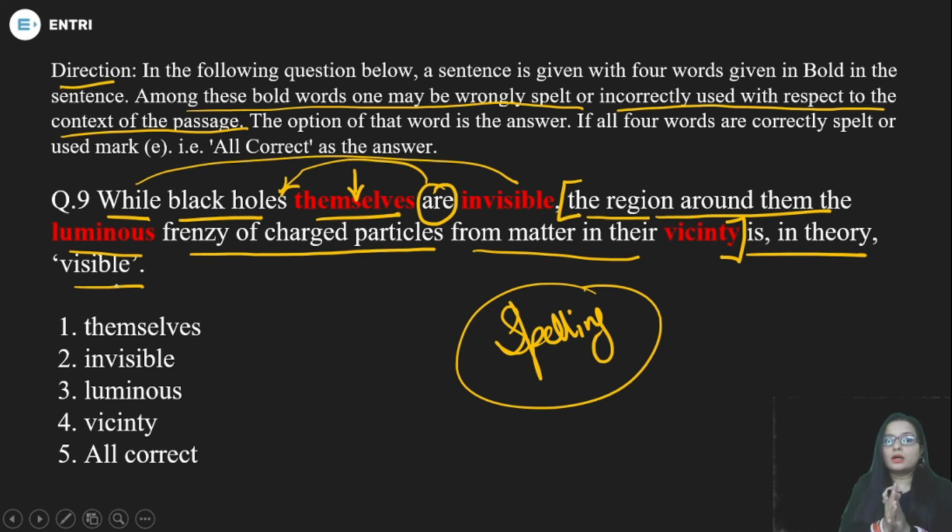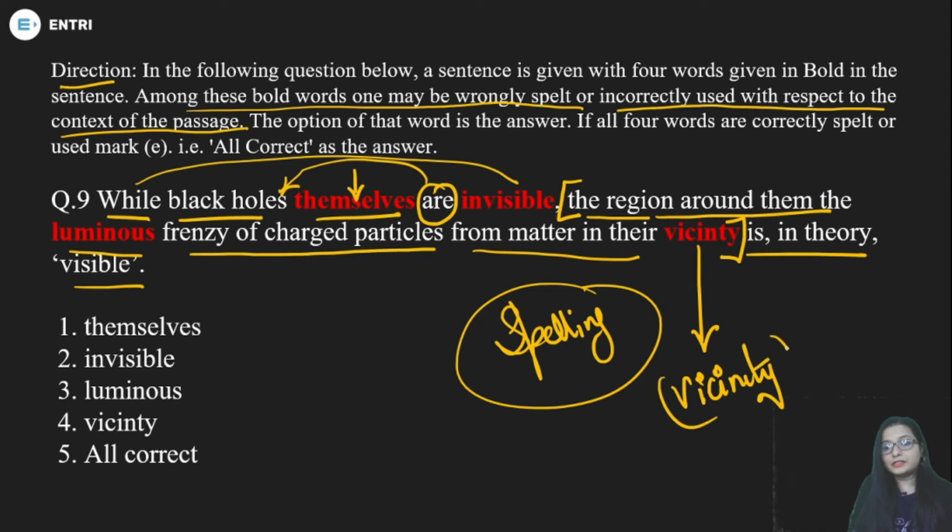Why do we use the region around them, the luminous frenzy of charged particles from matter in their vicinity? Actually, the problem is in this spelling, and this question is based on wrongly and correctly spelled words. So the problem is here with vicinity. Vicinity means neighborhood, closeness, something which is close.